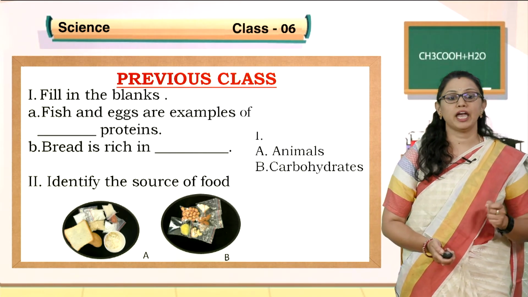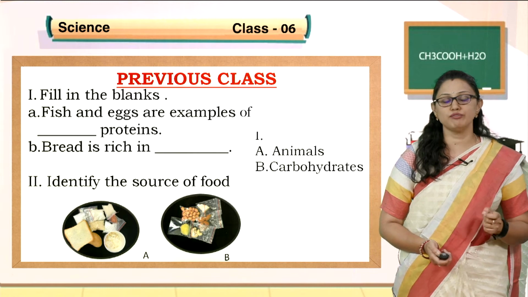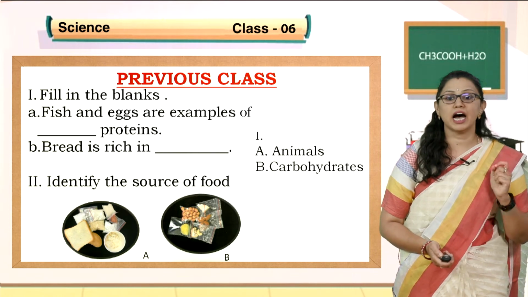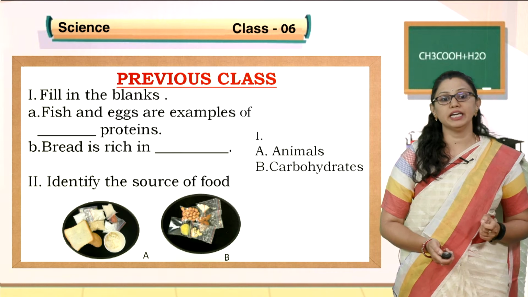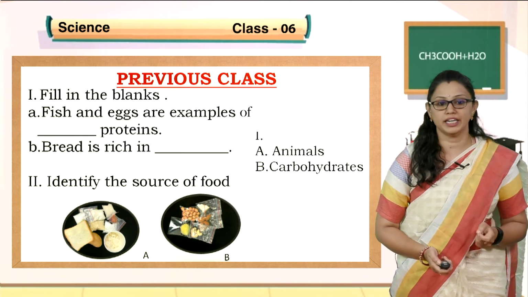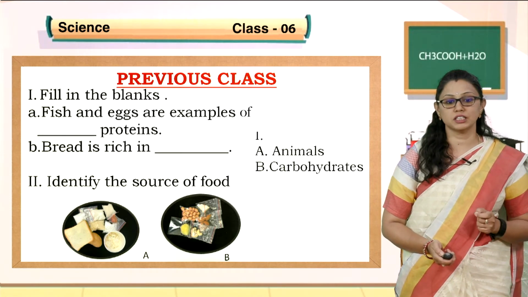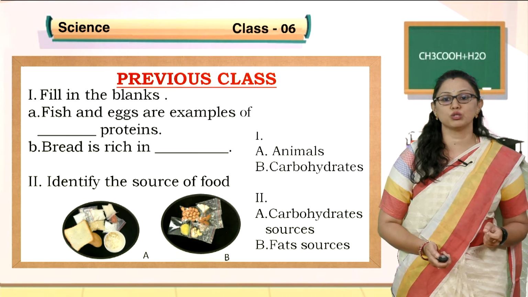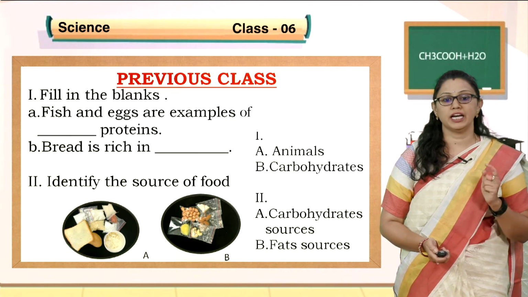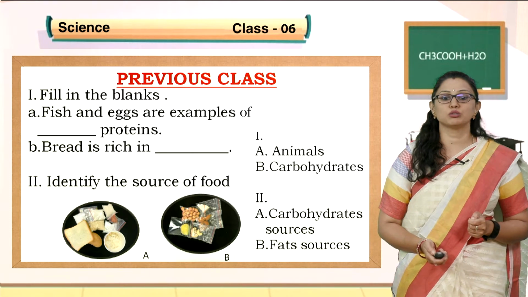The first: egg and fish are the examples of proteins, that is animal proteins. Bread is rich in carbohydrates. And what is the first picture? It is a source of carbohydrates, and the second picture is a source of fats.